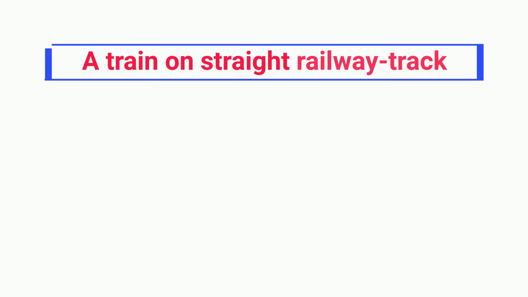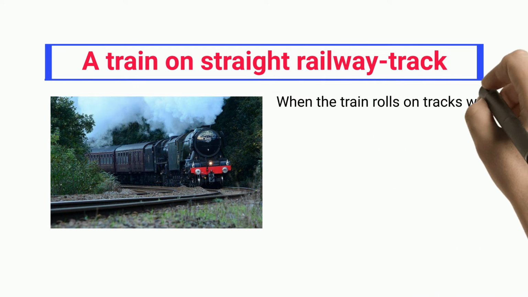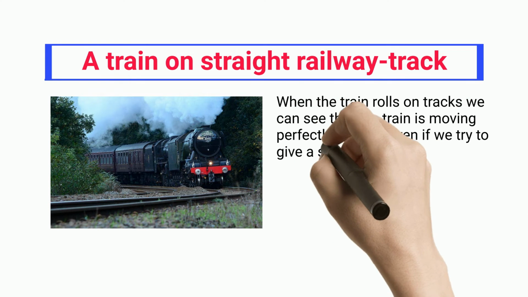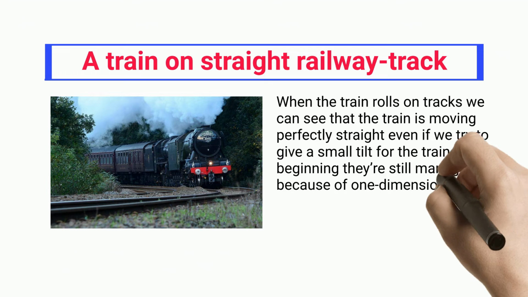A train on a straight railway track. When the train rolls on tracks, we can see that the train is moving perfectly straight. Even if we try to give a small tilt to the train at the beginning, it still stays on track because of one-dimensional motion.